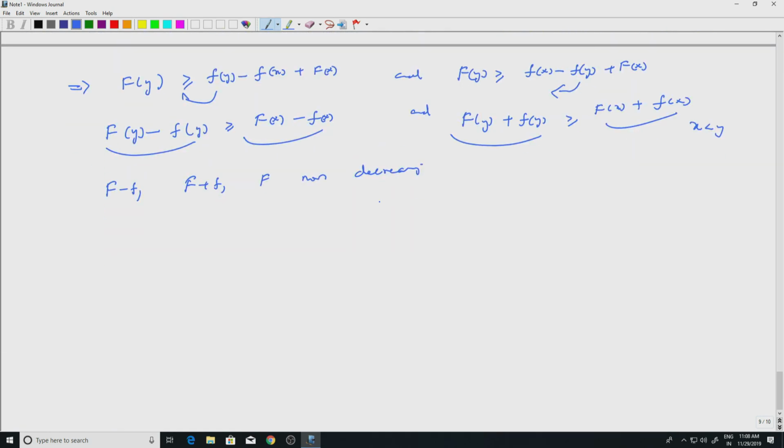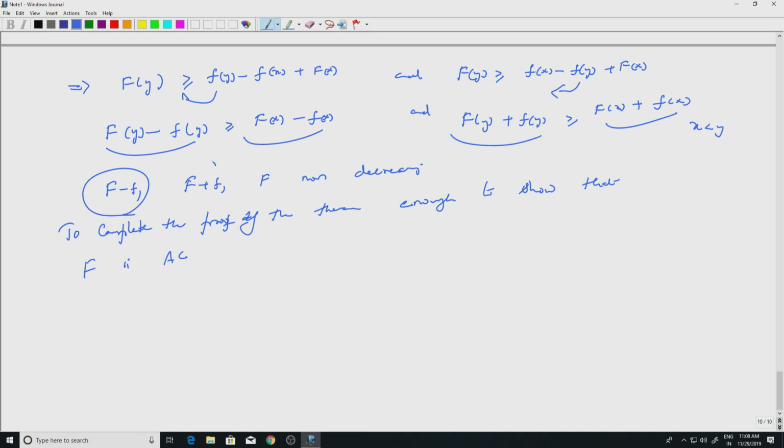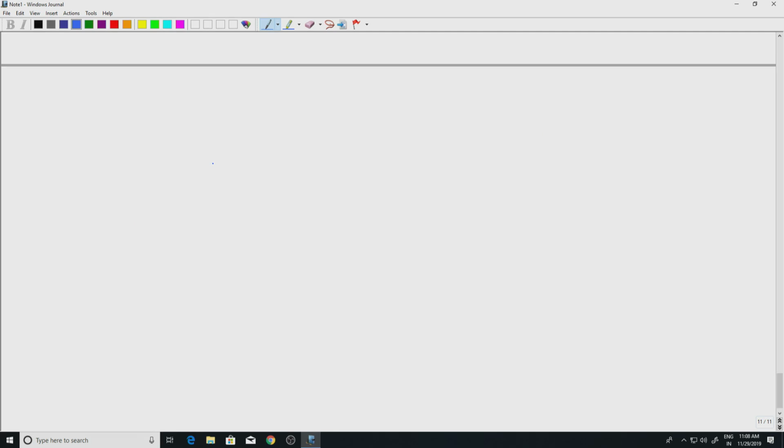So, to complete the proof of the theorem, it is enough to show that capital F is absolutely continuous, because the sum and the difference of two absolutely continuous functions is absolutely continuous. Okay, so let us try to prove that.